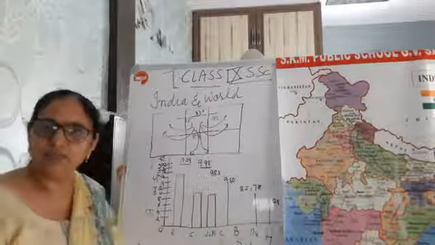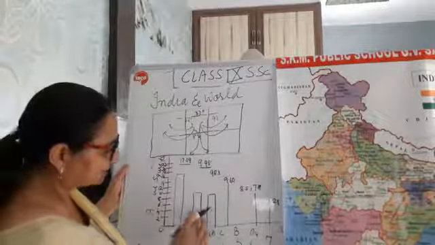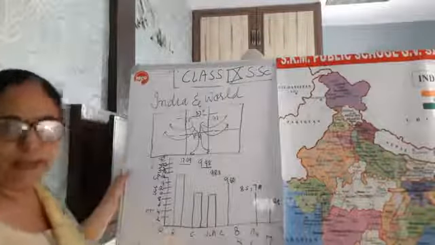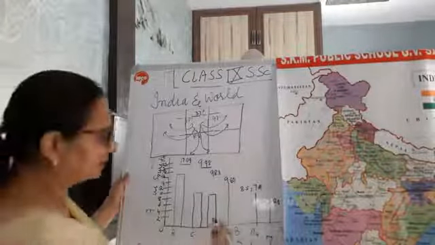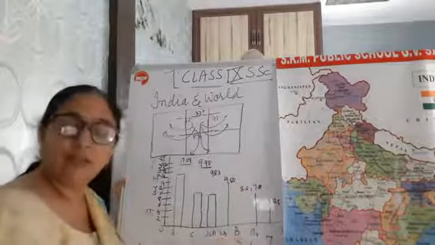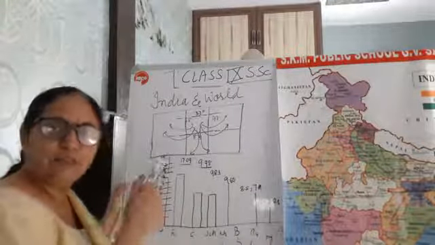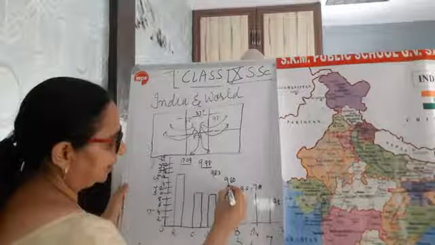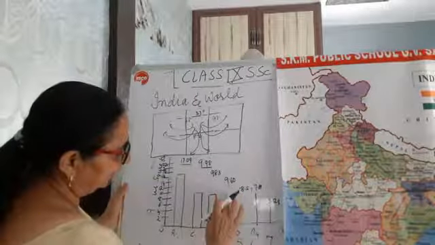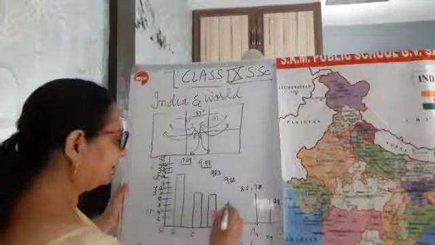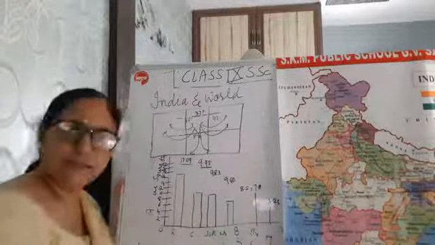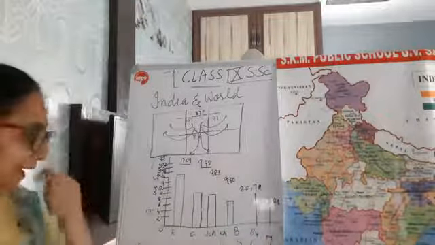Okay, guys. Are you getting? You may have done this work in your maths in previous classes, or now also you are doing, and it would be nice if you take bar graph paper, otherwise take a plain page and do this work in your notebook. Then we have China, right? China is the first most populous country of the world. Its area is somewhat 9.60, and it is somewhere here. Yes. Okay.